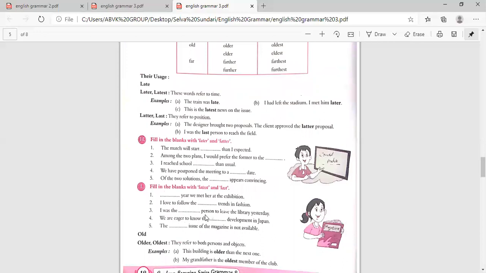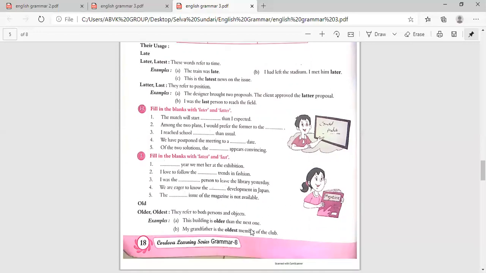Now fill in the blanks with latest and last. This is last year. Then we met her at the exhibition. I love to follow the latest trends in fashion. I was the last person to leave the library yesterday. We are eager to know the latest development in Japan. The latest issue of the magazine is not available.